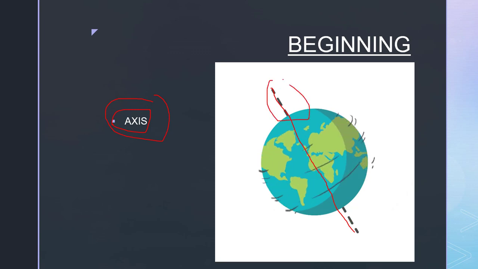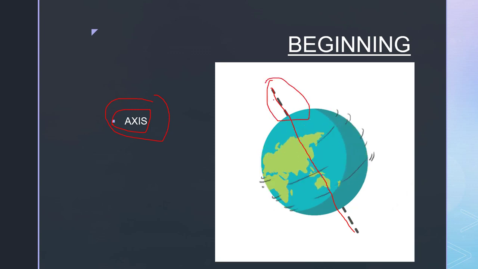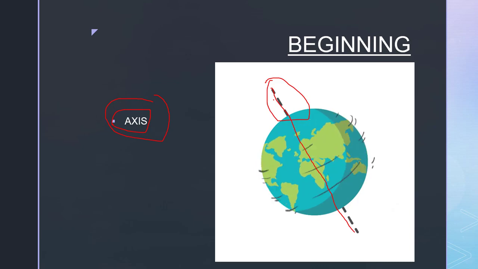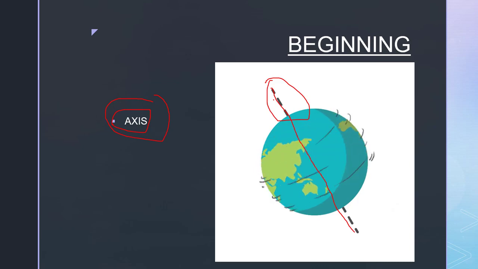This is an imaginary line, that is, it is not an actual line. It does not exist on the earth. It is just an imaginary line on which earth rotates from west to east. So what can be the definition of the axis?